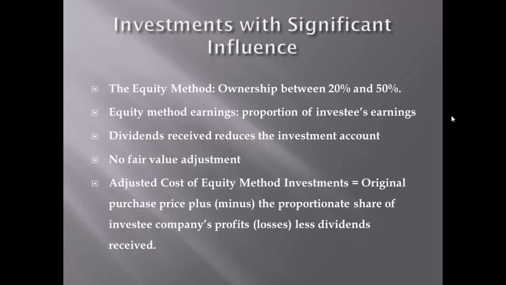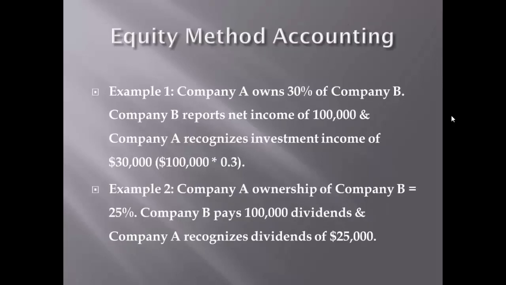If Company B reports net income of 100,000, Company A will recognize income from its investment in Company B, and the amount will be percentage ownership 30% multiplied by the net income of Company B, which is 100,000. Therefore, Company A recognizes investment income of 30,000.